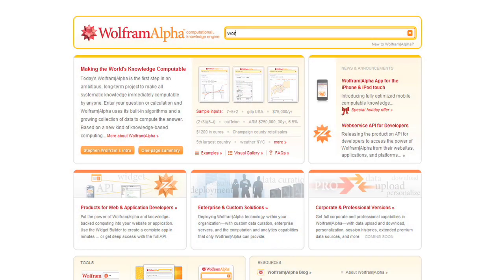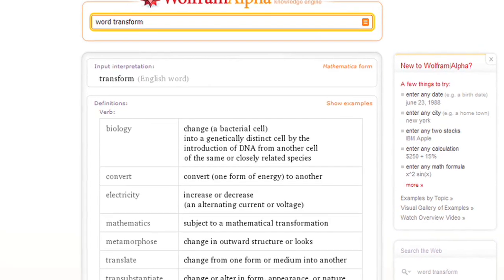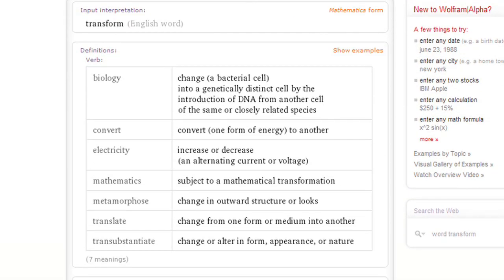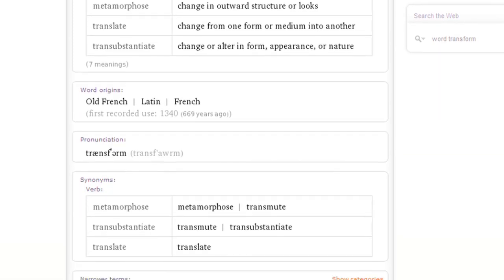If you're a teacher thinking about using Wolfram Alpha, but you're not really sure where to start, or you're not sure how to use it, the first thing that I would do is go there and find a vocabulary term that you were going to be teaching the next day and just try it. Just type in the vocabulary term, and see the results that you get, because you'll be amazed at how simple it is, how easy the kids will be able to identify the information that they need without trying to sift through all of the confusion.